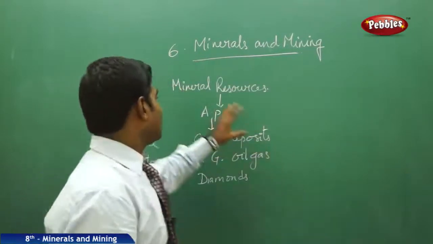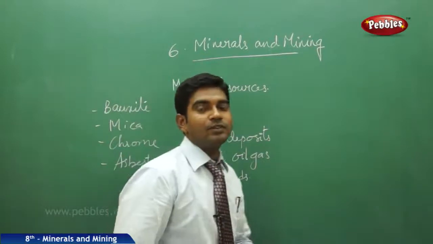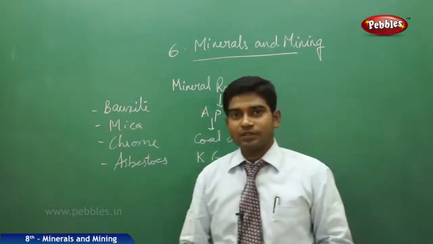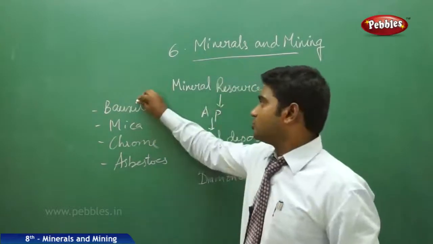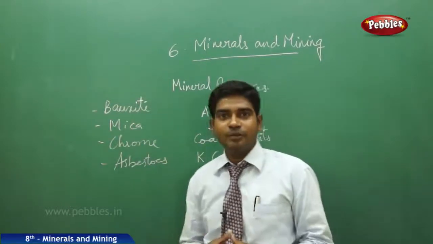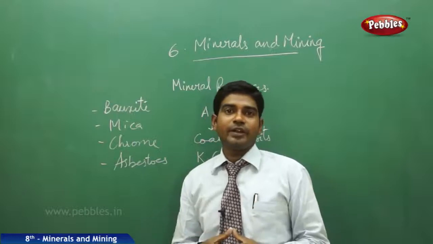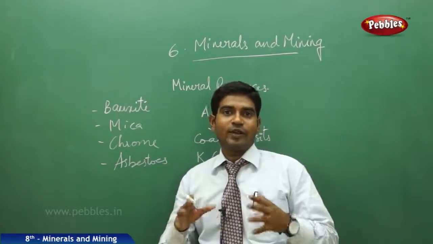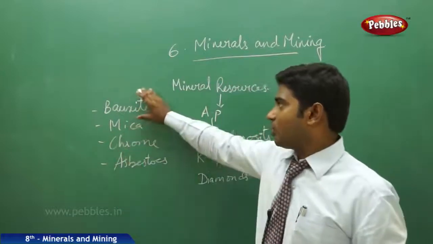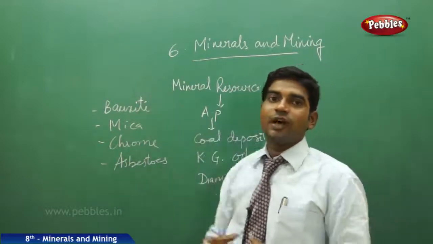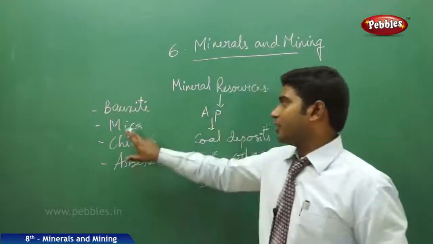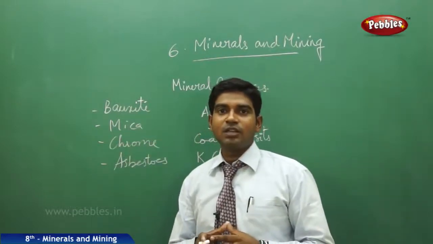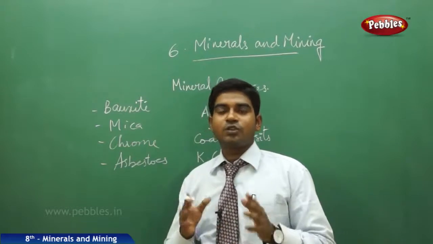Now, moving on to the types of minerals we have in our country. Let us see here. We have bauxite available for us. Bauxite is a mineral used to make alloys of aluminum, which are very lightweight. We can mix them and it is used in making aeroplanes and all lightweight things. The main product we get from bauxite is the alloy of aluminum. And moving on to mica. Mica is a very light thin layer available in nature, which is used for making all the electronic products.